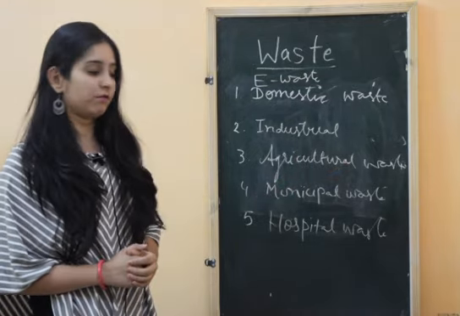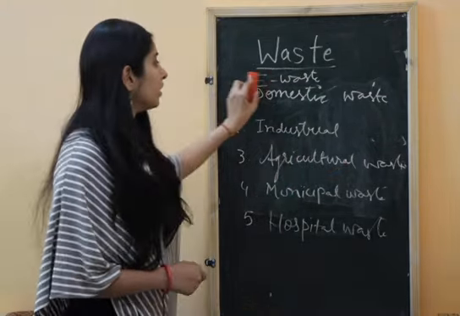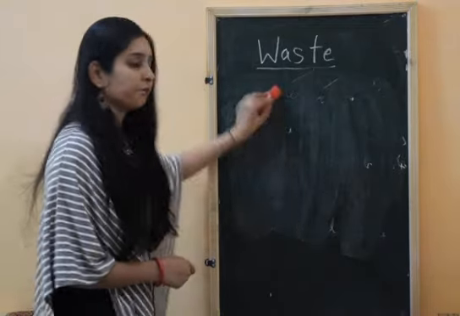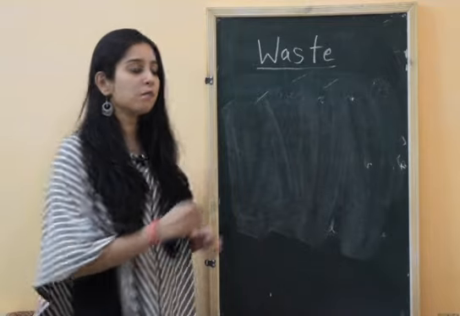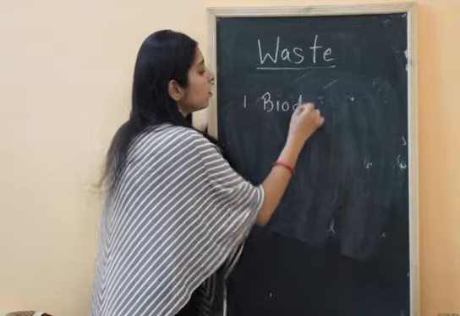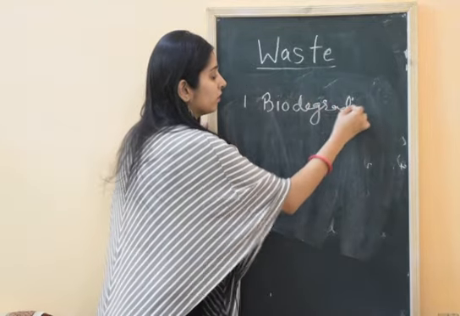Now the types of waste. According to degradation, waste can be divided into two types. The first type is called biodegradable waste and the second type is called non-biodegradable waste.